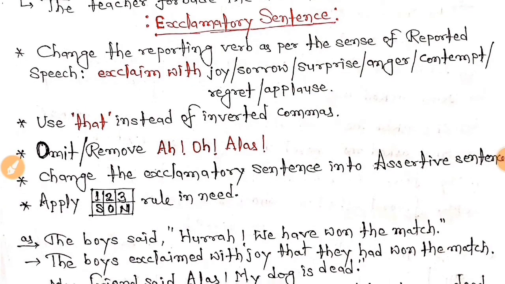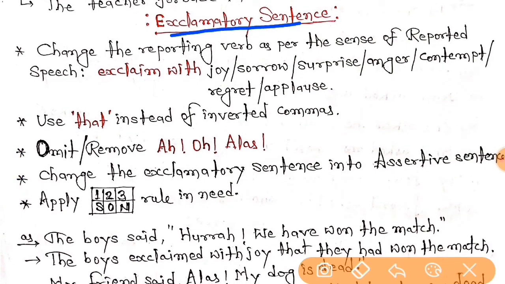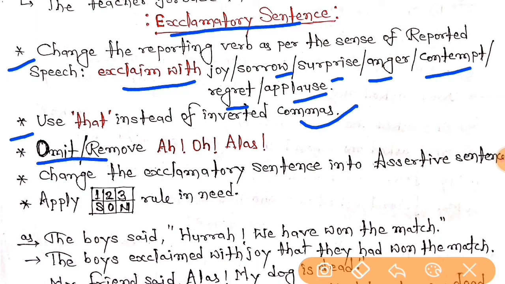Now let's move to exclamatory sentences. Students, an exclamatory sentence denotes some sudden feelings or emotions of the mind, right? So here are some of the rules. Change the reporting verb as per the sense of the reported speech: exclaim with joy, sorrow, surprise, anger, contempt, regret, applause, right? The second rule tells you to use that instead of inverted commas. Omit oh, ah or alas. Change the exclamatory sentence into an assertive sentence, right? And apply the 1, 2, 3 and SON rules, in need, means if there is need.